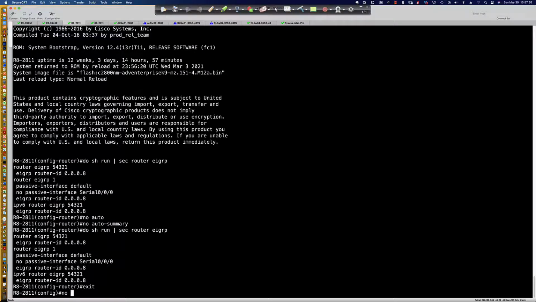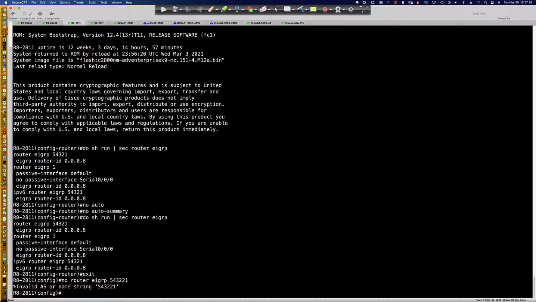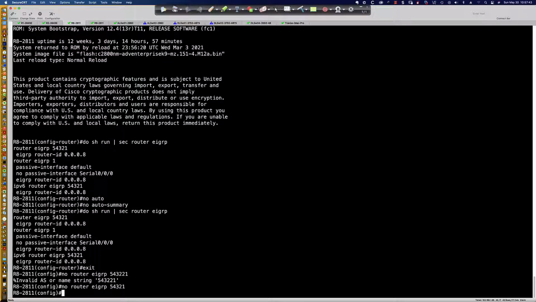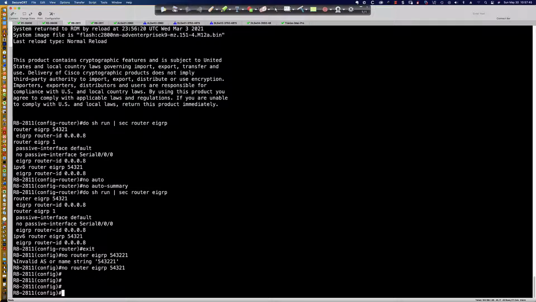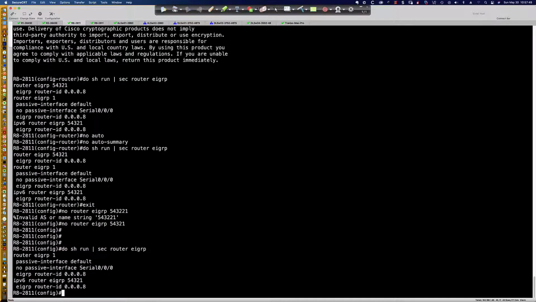No, let's see, no router EIGRP 54321. I'm not sure why that's in there. No router EIGRP 54321. There we go. Because I didn't want that showing, because it was kind of making it confusing when I'm saying do show run section router EIGRP. You've got the IPv6 process down here, but that's okay. We're interested in this here. I just wanted to get rid of that sort of redundant setup.